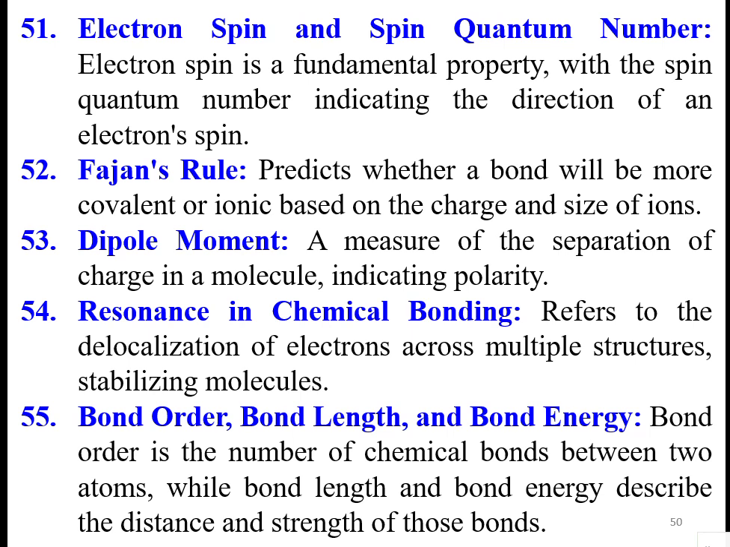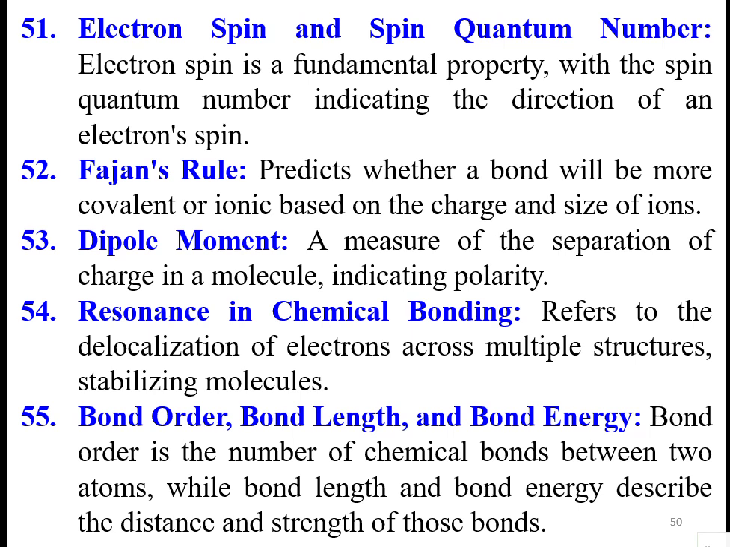Fajan's rule predicts whether a bond will be more covalent or ionic based on the charge and the size of the ions. Dipole moment is a measure of the separation of charge in a molecule, indicating polarity. That means when there is a molecule with partial negative charge on one side and partial positive charge on the other side, they will distribute. That is called polarity. So dipole moment is one such measure of the separation of charge in the molecule.